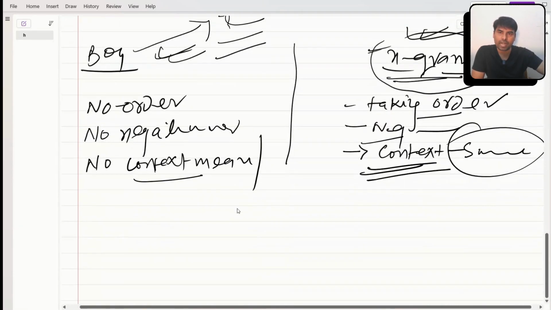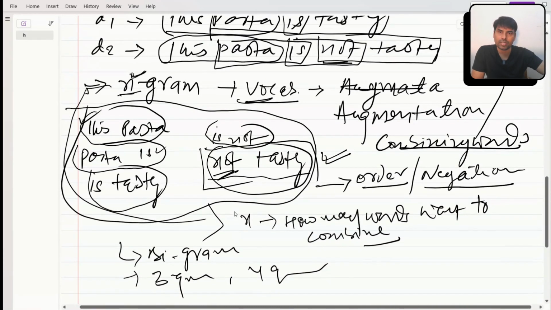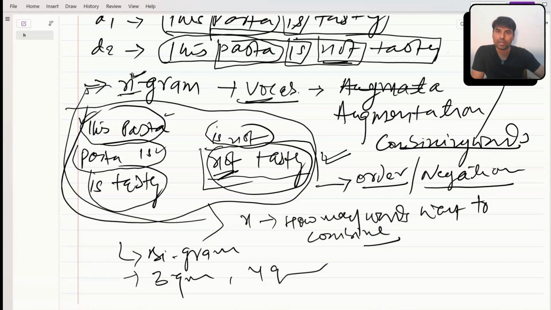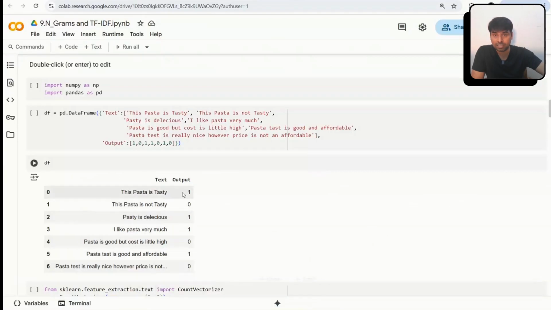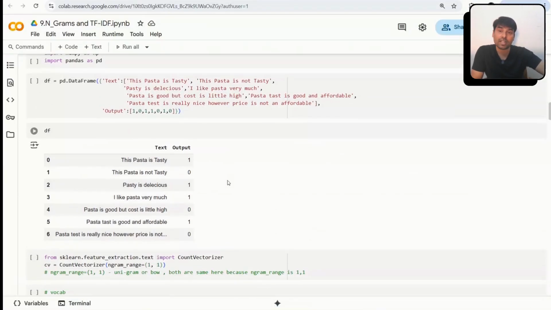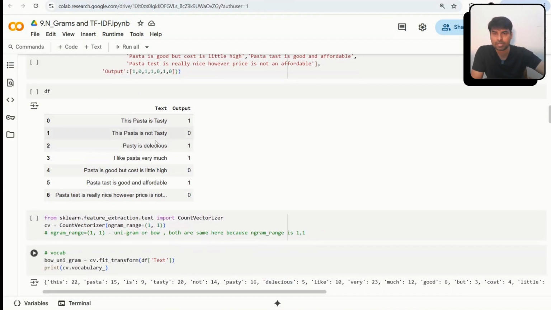But if we combine multiple words, my vocab size will increase, right? In this case I have 1, 2, 3, 4, 5, here it is also 5. But suppose I combine three words. If you combine more words, 3 words, 4 words, your number of vocab will increase. So generally in NGram, our vocab size is larger. That even depends upon the number of documents. So this is the whole concept.